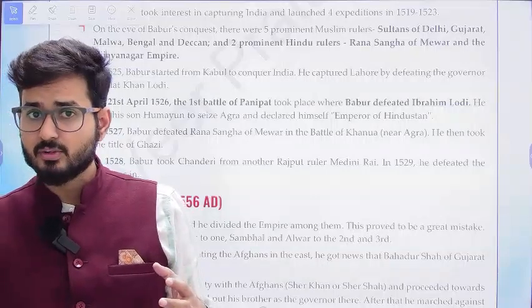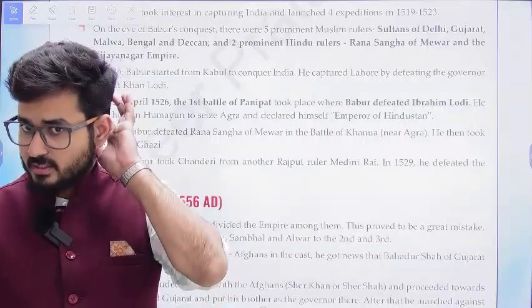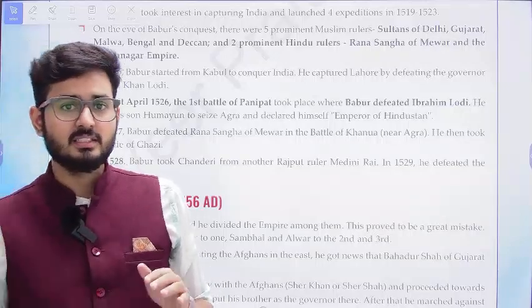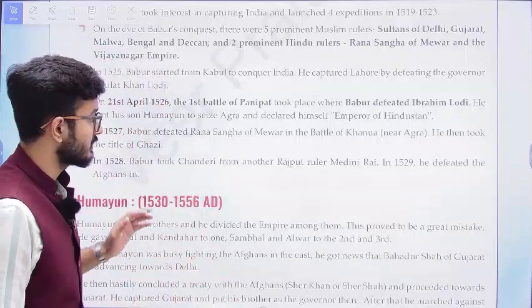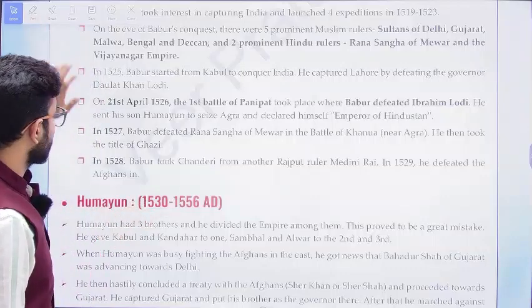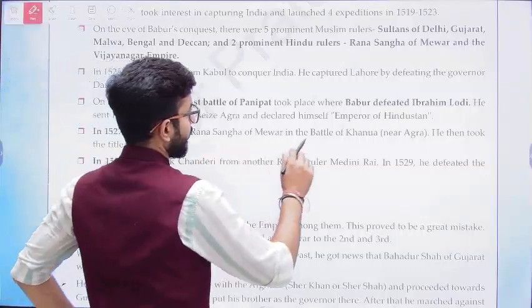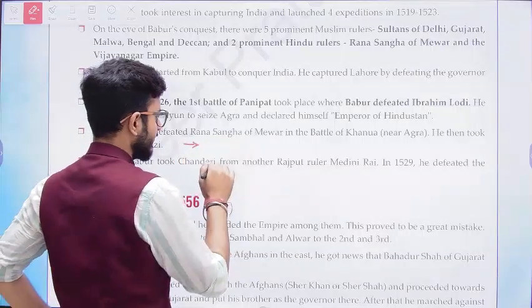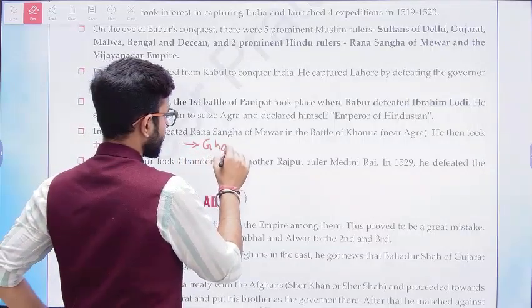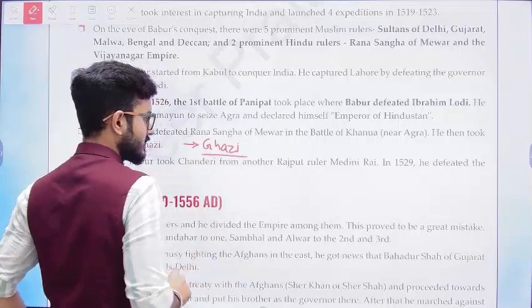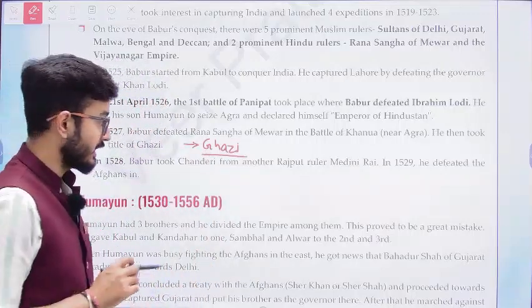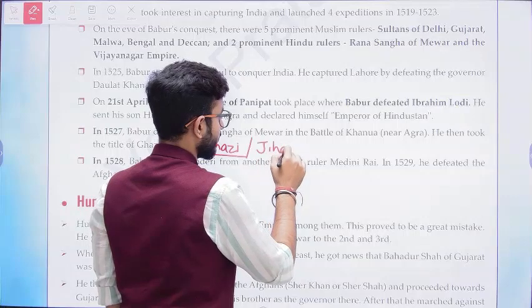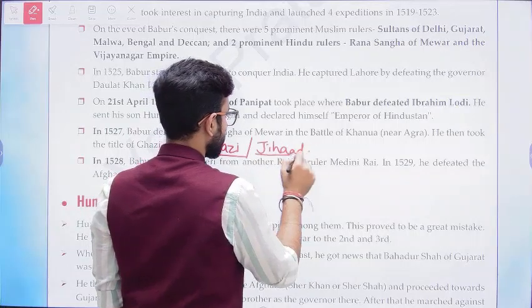But they were powerful rulers. So what is happening is this man Babur, at that point of time, takes the title of Ghazi. Just remember these points. In 1527 he takes the title of Ghazi. That means he is going to take the title of Ghazi, and he is going to declare jihad.